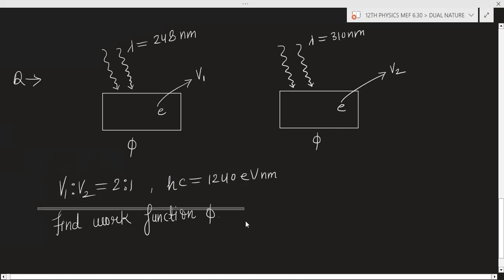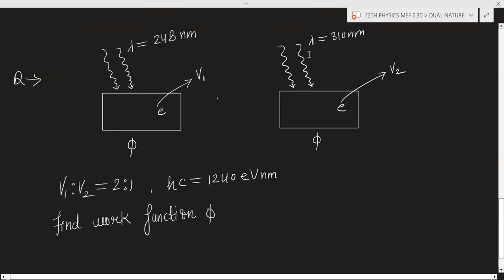They are asking the work function of the surface, because these are the same surfaces, so that is why the work function is the same. First, radiation of wavelength 248 nm is incident on this, so the electron is ejected, and the velocity of the ejected electron is v1.